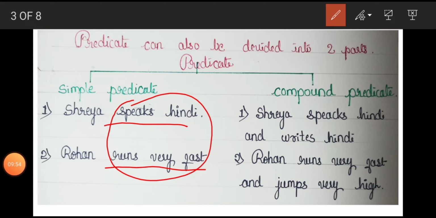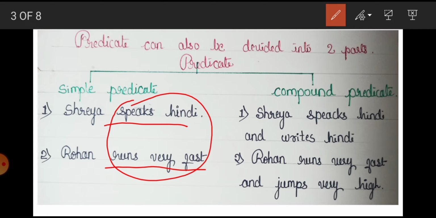Now look at these examples. Shreya speaks Hindi and writes Hindi. Rohan runs very fast and jumps very high. So, how many activities is Shreya able to perform? She speaks Hindi as well as she can write Hindi also. So, whenever two or more than two activities are being performed by the same subject, it is called the compound predicate.